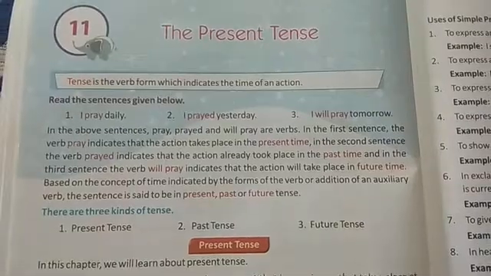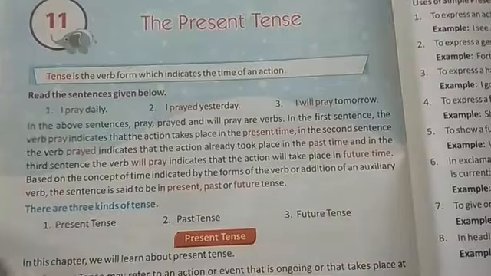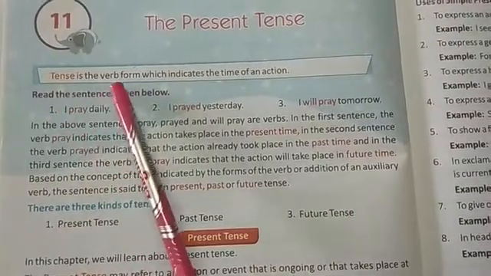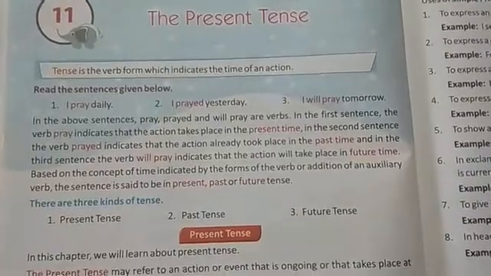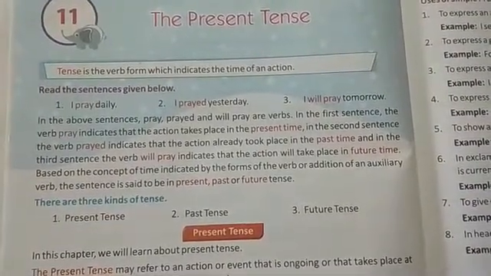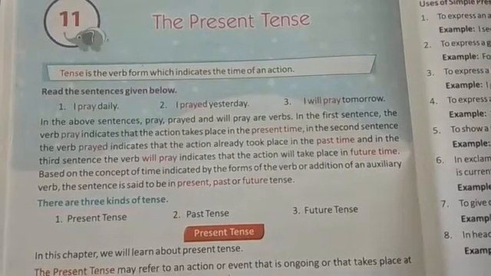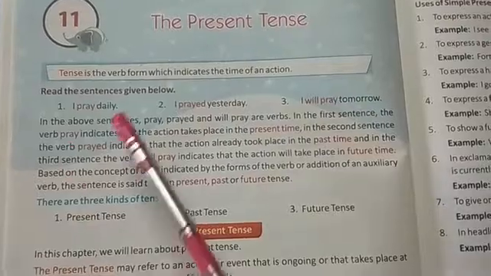Welcome class. Today we will start chapter 11, the present tense. So what is a tense? Tense is the verb form which indicates the time of an action. So tense tells us about the time when the action is being done, when the work is being done. It tells us the time, that is known as tense.